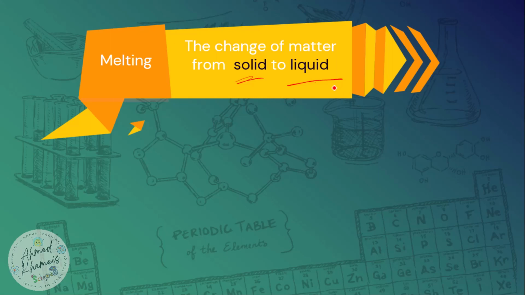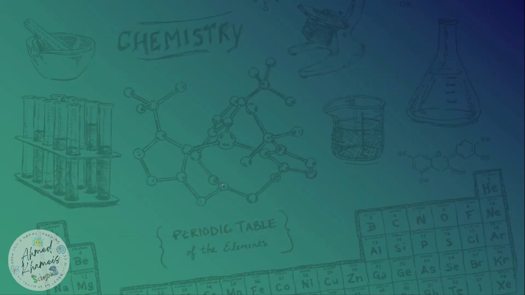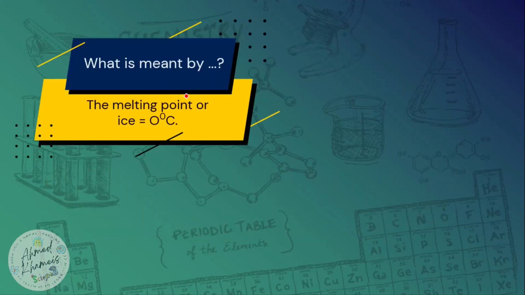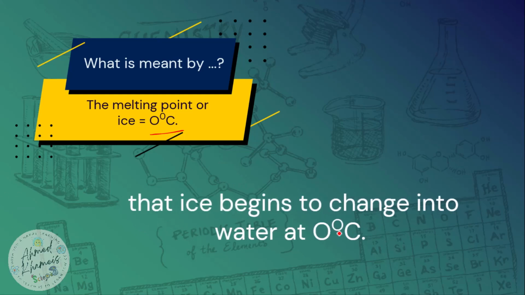So we call this temperature the melting point. So the temperature at which the matter begins to melt, or begins to change from solid to liquid, is the melting point. So what is meant by the melting point of ice is 0 degrees Celsius? We say that means that the ice will start to change from a solid state to a liquid state at 0 degrees Celsius. So the ice begins to change into water at 0 degrees Celsius.